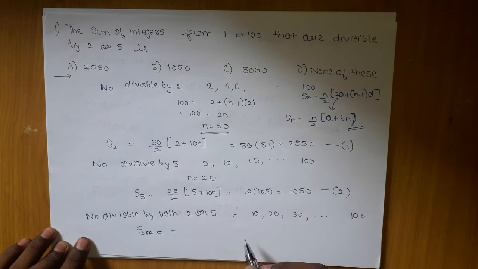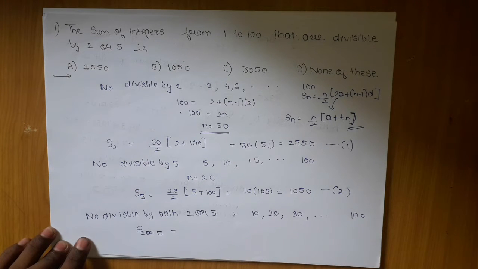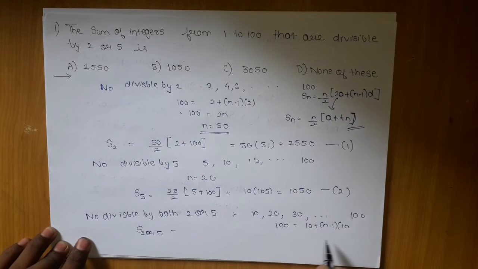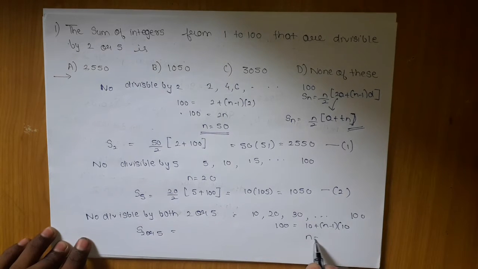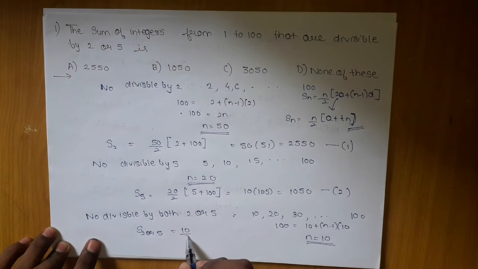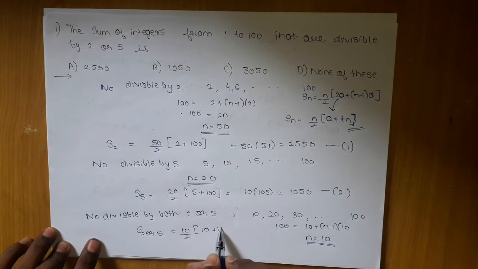But do we know how many n will be there? We need to calculate, because here we cannot directly predict. So I will calculate. What is my last term? 100. What is my first term? 10. Plus n minus 1 times d. What is my d? 10. So here you can clearly see n is coming 10. Okay, so we will use this information. So 10 by 2, first term 10, last term 100.